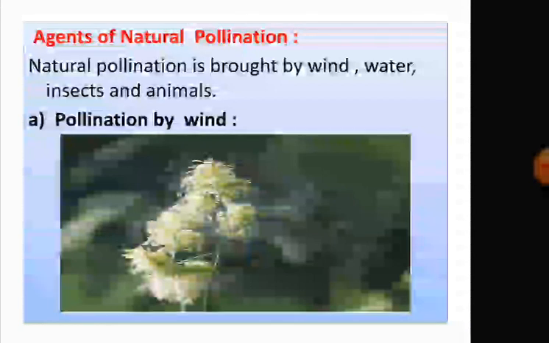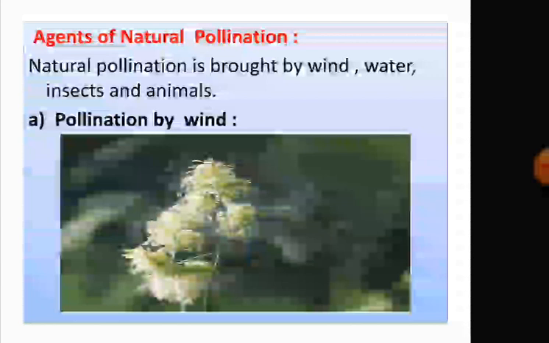First, pollination by wind. In this case, the flowers are very small, not bright colored or attractive. They do not produce any nectar and do not have any smell. Pollen grains are produced in large quantities, and the pollen grains are small, light, smooth and dry. Why? So that they can easily be carried by wind.